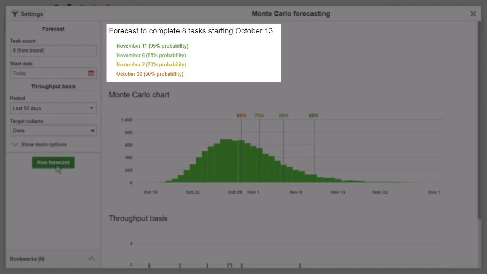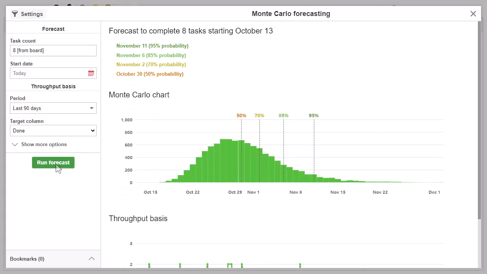Which one of these dates should you pay most attention to? It depends on how large of an impact not completing all tasks on time will have on your business. For most projects, a 70 or 85% probability includes an acceptable level of risk. So where do these dates come from?